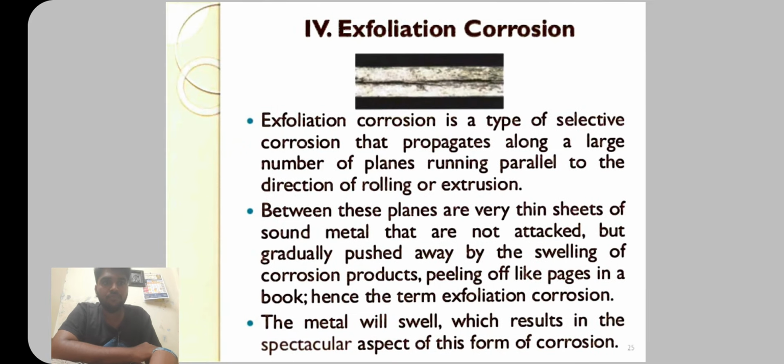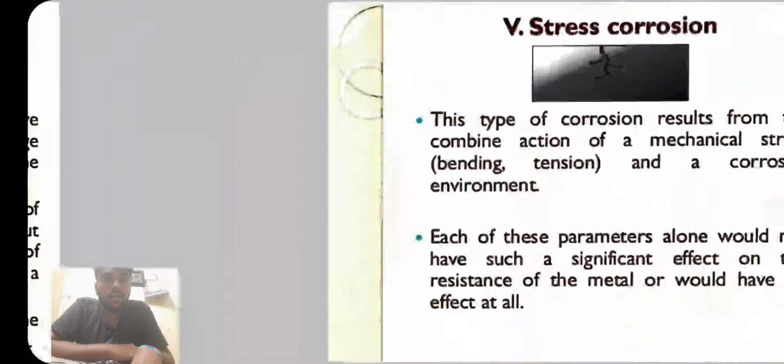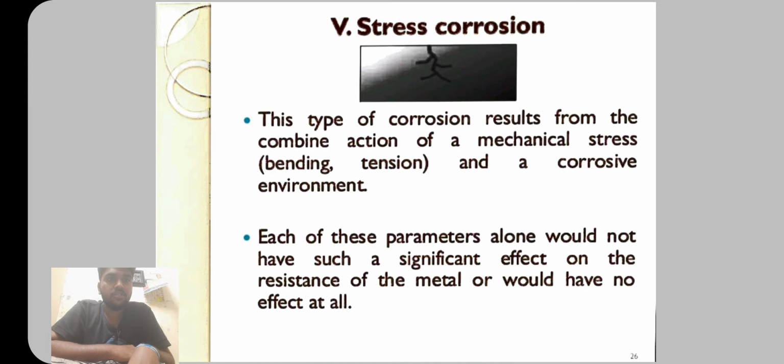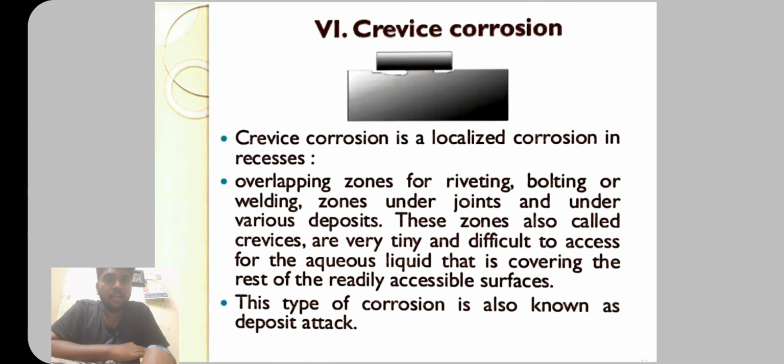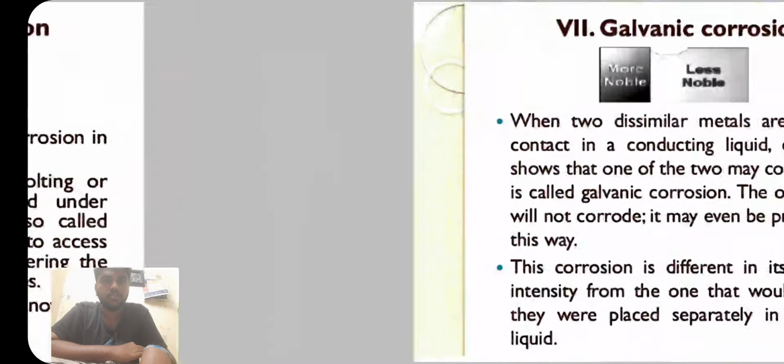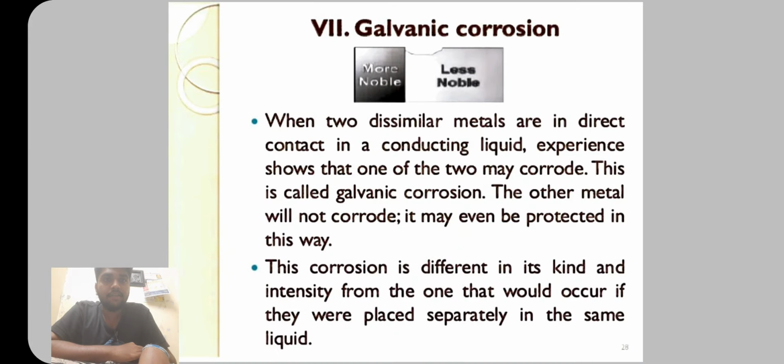Exfoliation corrosion. Exfoliation corrosion is a type of selective corrosion that propagates along a large number of planes running parallel to the direction of rolling or extrusion. Stress corrosion. This type of corrosion results from the combined action of mechanical stress, bending, tension, and the corrosive environment. Crevice corrosion is localized corrosion in recesses, overlapping zones for riveting, bolting, or welding, under joints, and under various deposits. These zones are called crevice corrosions. When two dissimilar metals are in direct contact in a liquid, experience shows that one of the two corrodes. This is called galvanic corrosion.